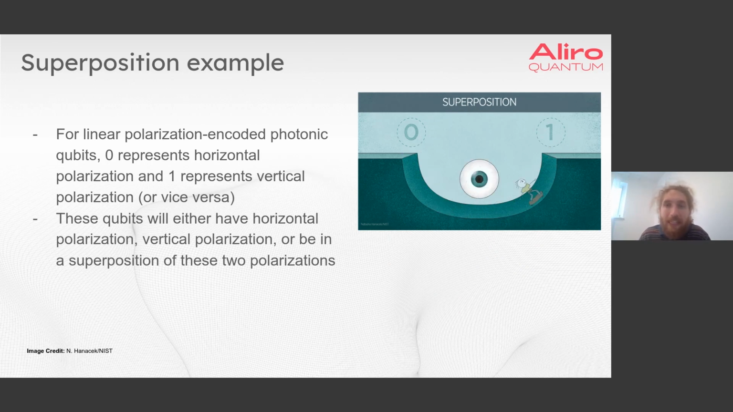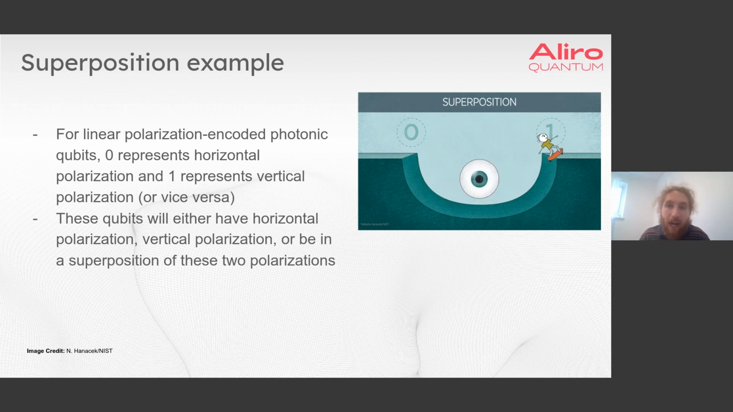To make this a little less abstract, we will discuss what superposition looks like physically for a linear polarization encoded photonic qubit. These qubits either are horizontally polarized, vertically polarized, or in a combination of these two polarizations. So here, 0 could represent horizontal polarization, and 1 could represent vertical polarization, or vice versa. It doesn't matter which notational choice we make, as long as we are consistent.